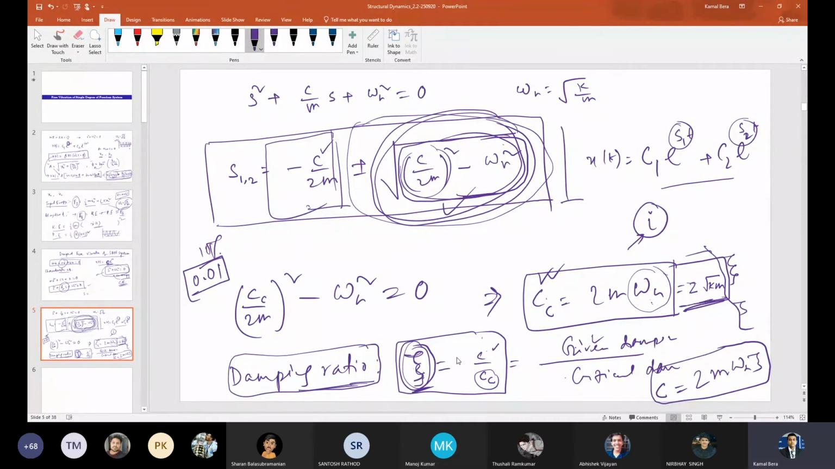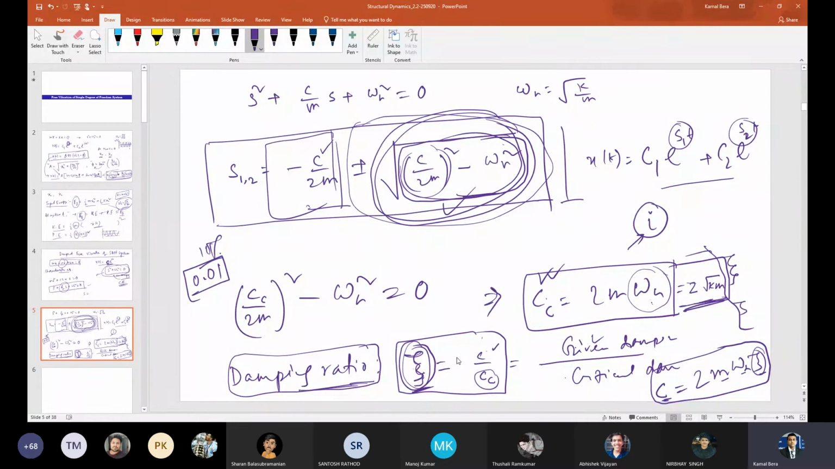So I can write the expression for the coefficient of damping. Let's say I told you that you know the system mass, and the system natural frequency, and I told you that the damping ratio, or fraction of critical damping, is 20%. Then you can easily find out the coefficient of viscous damping, that is C. Clear? Okay.